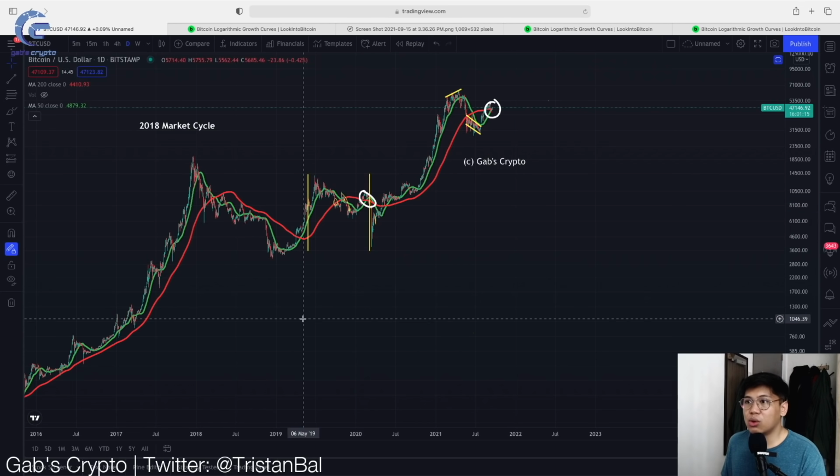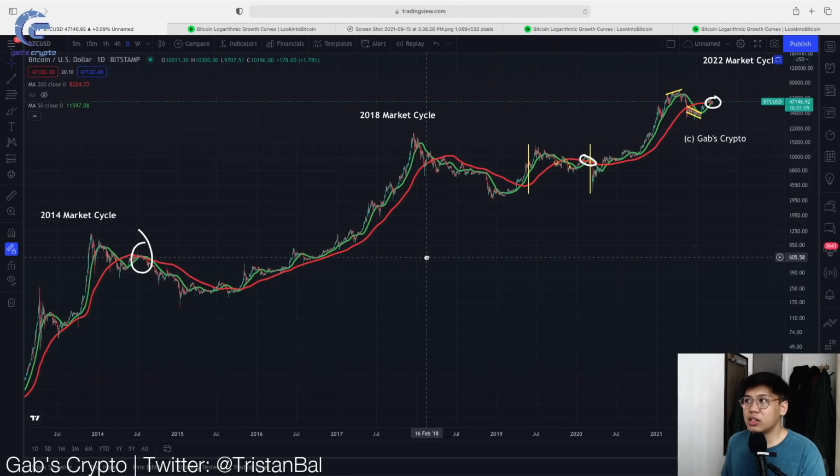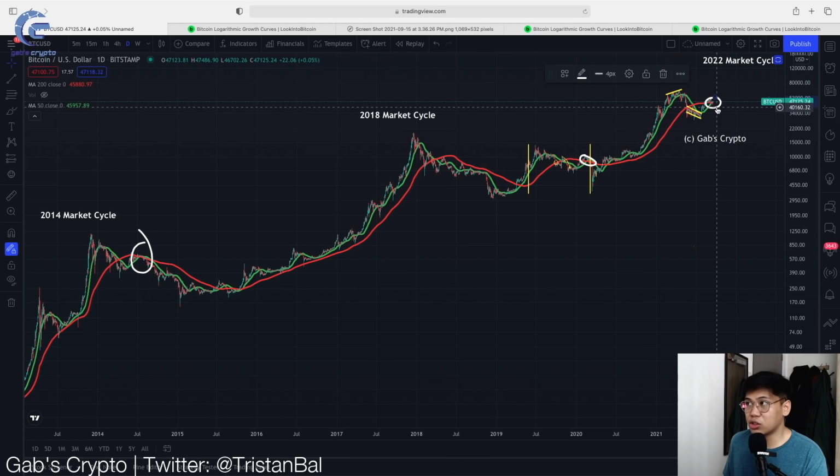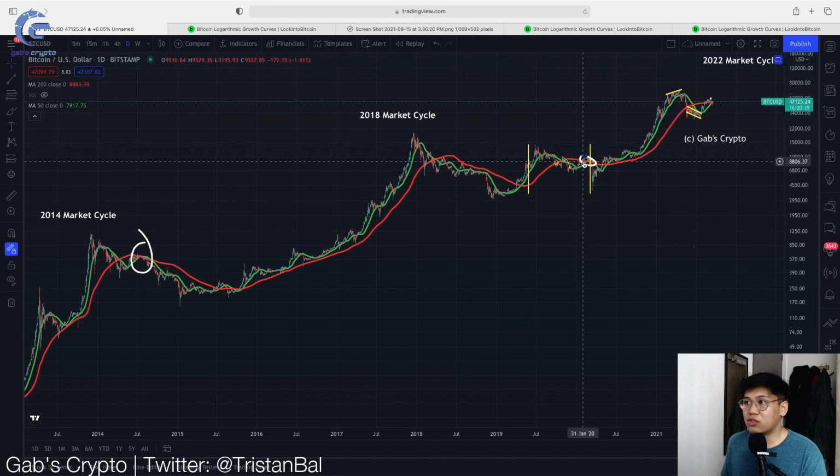So right now, we are left with the Golden Crosses in history that did not start a bull market or is still in play. So now let us remove the Golden Cross that is currently in play, and that is this Golden Cross. So let's remove that one. And now we are left with this Golden Cross. Now let's copy the Golden Crosses that are mentioned in this area. So as you can see, we have this Golden Cross, the second, and then the third. So this is the first.